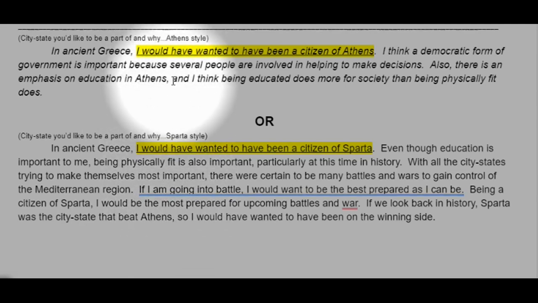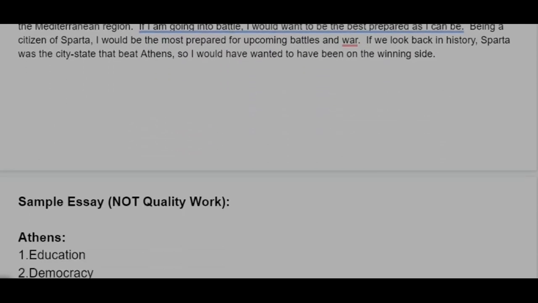You can choose either one. You don't have to do both. And obviously, that wouldn't really make a whole lot of sense. You're going to choose one.